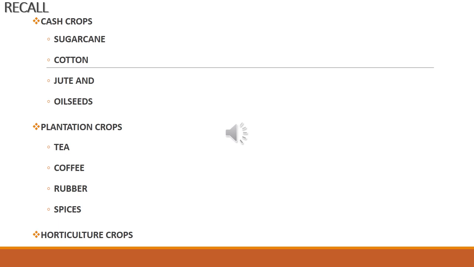So just to recall what we have discussed in our previous class. In our previous class we discussed the cash crops, plantation crops, and also the horticulture crops. So what do you mean by cash crops? The crops which are cultivated for commercial purpose are called cash crops. So what are the cash crops we have discussed? Sugar cane, cotton, jute and oil seeds. Then plantation crops. They are mainly cultivated for the purpose of export. The plantation crops are cultivated in the hilly slopes only. Some of the plantation crops were tea, coffee, rubber and spices.